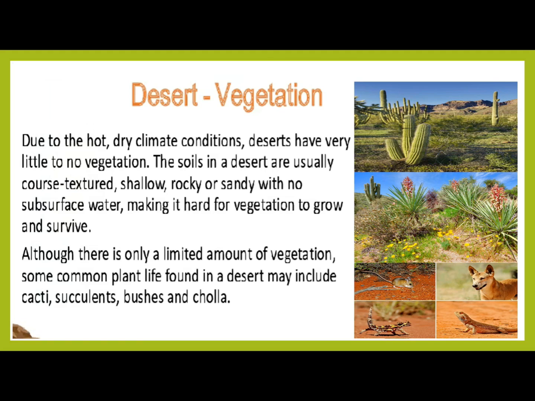Although there is only a limited amount of vegetation, some common plant life found in desert may include cacti, succulents, bushes, and cholla. Dear students, desert vegetation is also known as xerophytes, which means the vegetation that can survive in the environment with little water. And dear students, the wildlife of the desert vegetation includes wild asses, fox, jackals, lizards, snakes, etc.